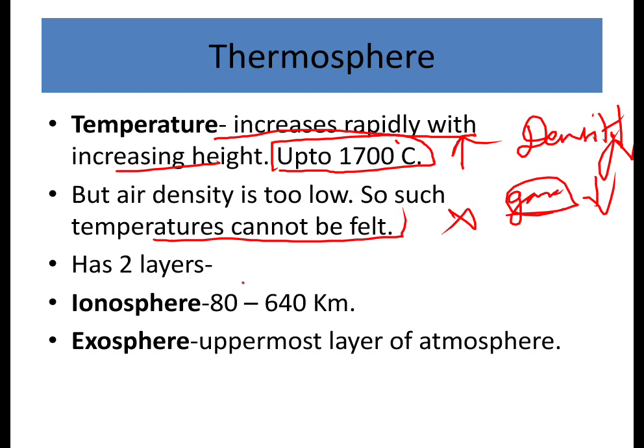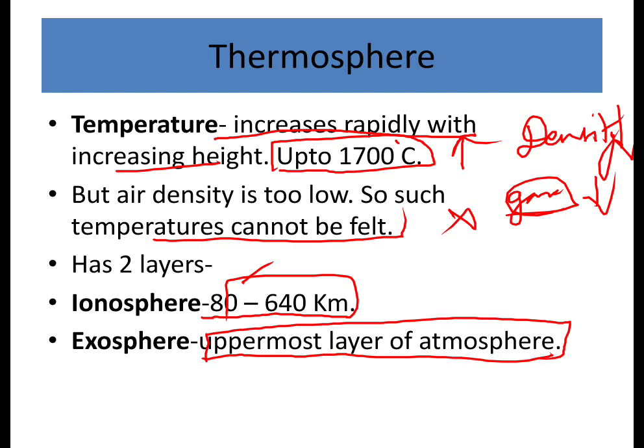One is ionosphere, which is about 80 to 640 kilometers, and the other layer is exosphere. So ionosphere and exosphere. The uppermost layer of the atmosphere is called exosphere. So in this exosphere, what happens? The outermost is space, we call it space also.